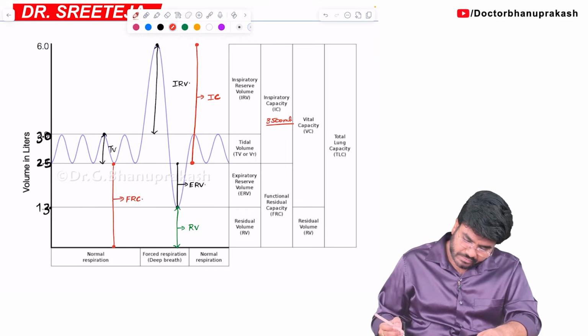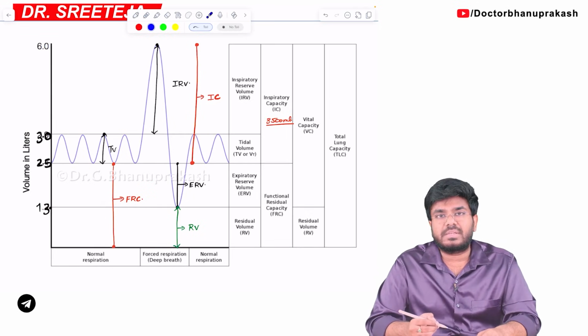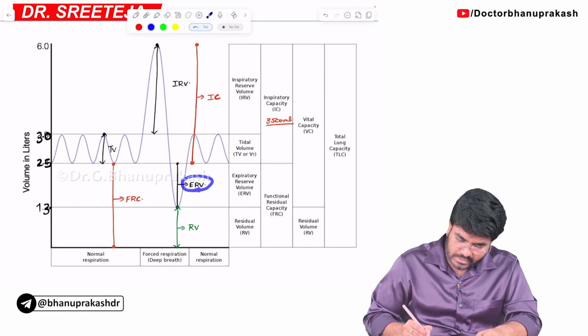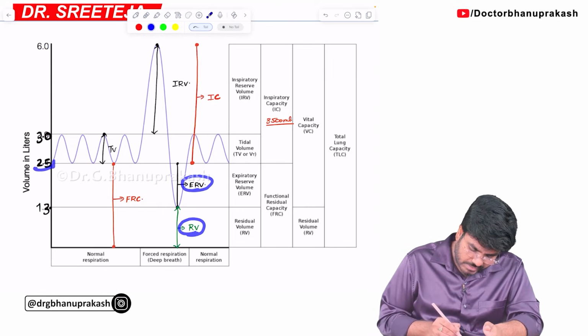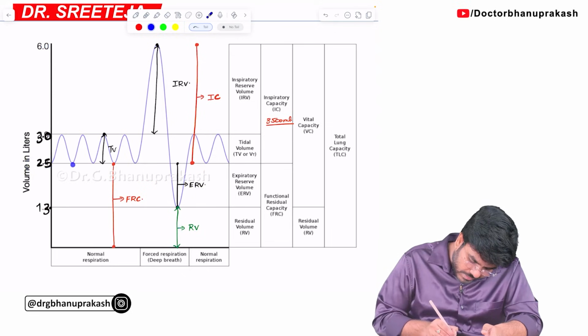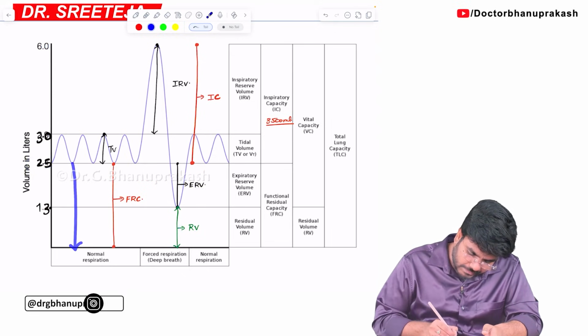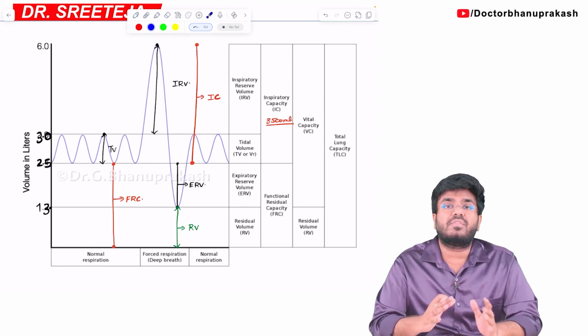And how much is the value of the functional residual capacity? Functional residual capacity is ERV, that is 1200, plus RV, that is 1300. 1200 plus 1300, how much? 2500. So that's the same thing, 2500 here. So what is this value? This is the functional residual capacity, the capacity at which the lungs are functioning.